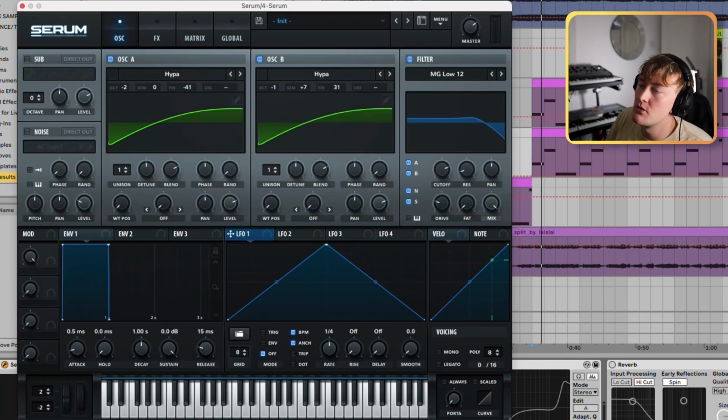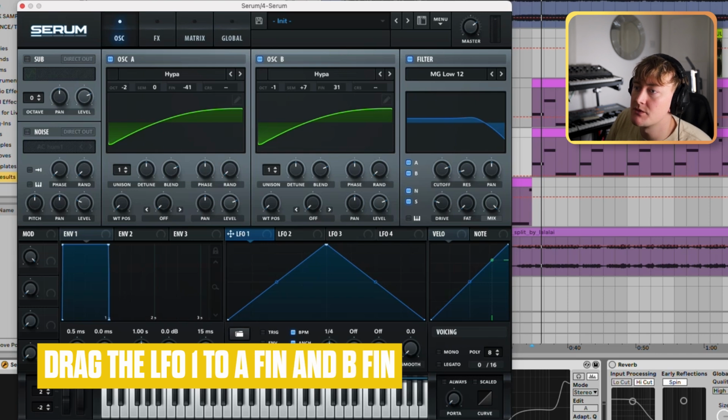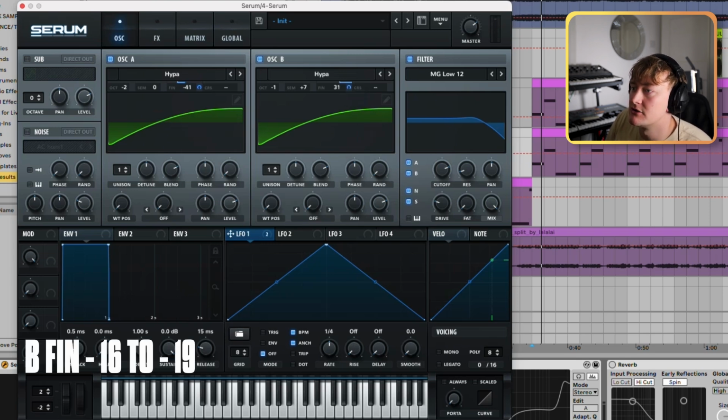Yeah, that's why in Serum we've messed around with the fine tunes. We're then going to use an LFO to control these, so automate these. So if we drag that on, because we're in minus, we want to go plus. So let's go plus 20, and then oscillator B, as we're plus, we want to go minus. So let's just go like minus 19 or minus 16.